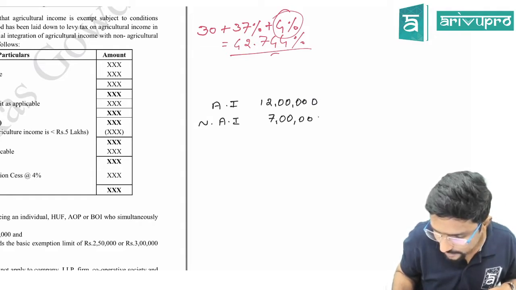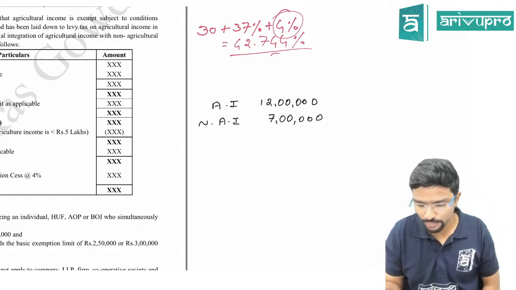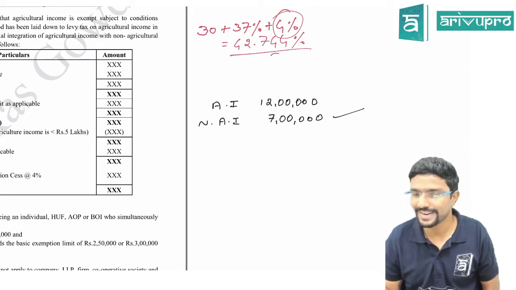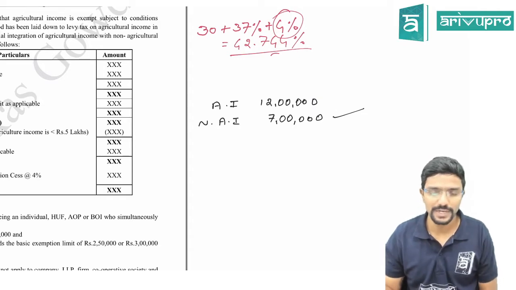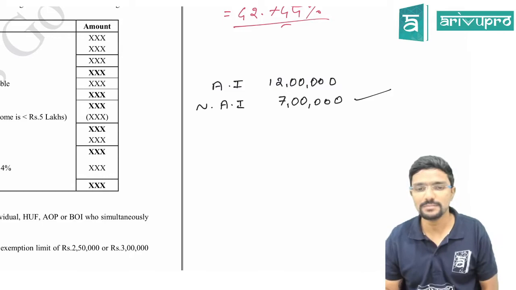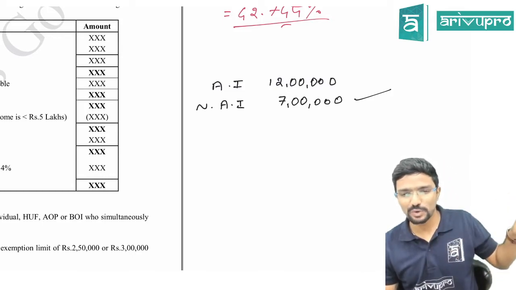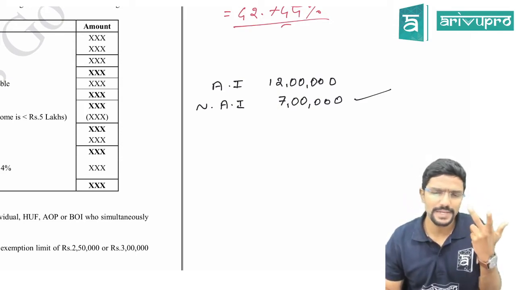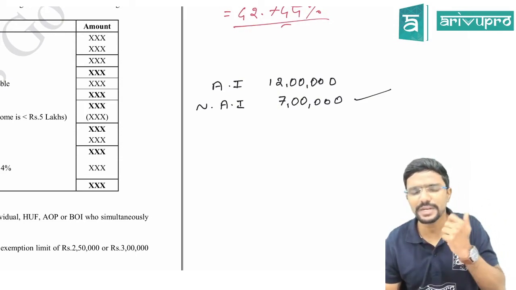Normally we know that I should pay tax only on this figure, that is 7 lakh. But see, if you pay tax only on non-agriculture income, your highest slab rate is 20% under the old scheme. Under the old scheme, the highest slab rate applicable for you is only 20%.